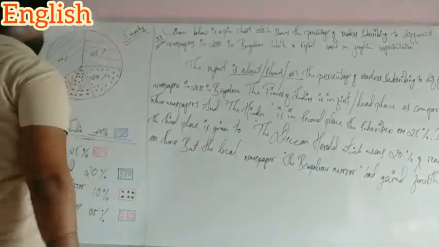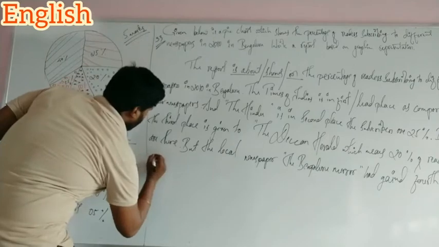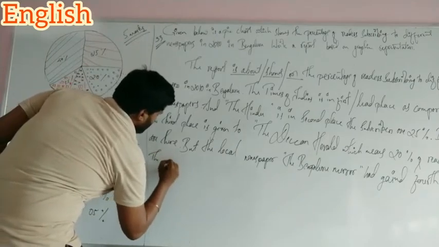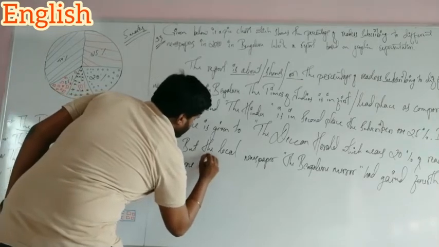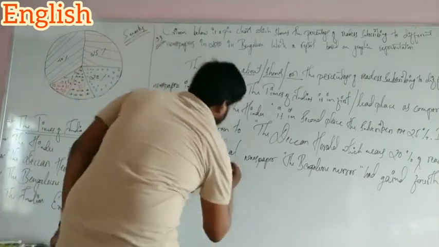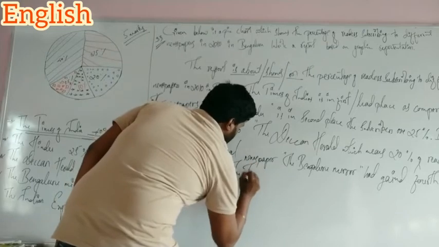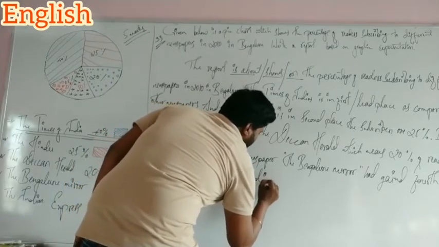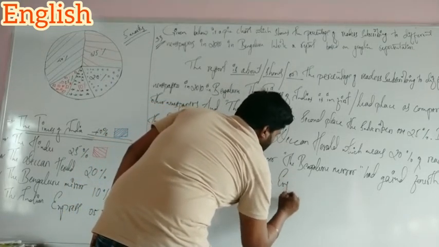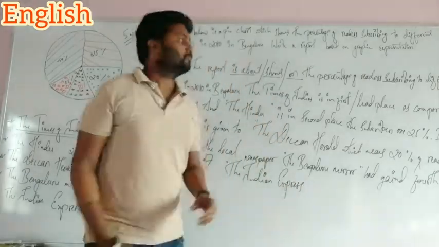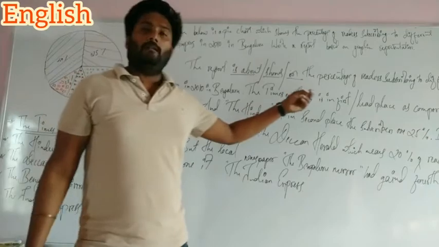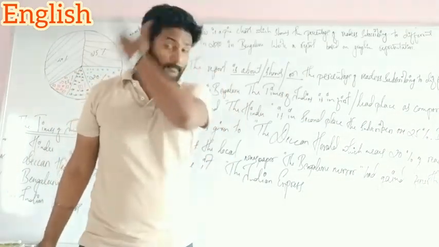The last one is the Indian Express. See, the first line, that is the title of the pie chart.